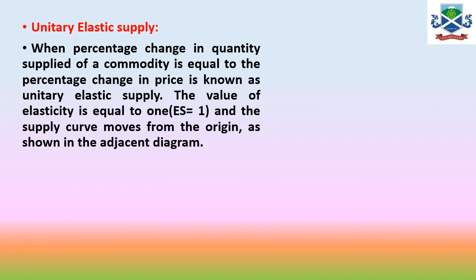Next one is the unitary elastic supply. When percentage change in quantity supply of a commodity is equal to the percentage change in price, that is called unitary elastic supply. The value of elasticity of supply is equal to 1 and the supply curve moves from the origin.